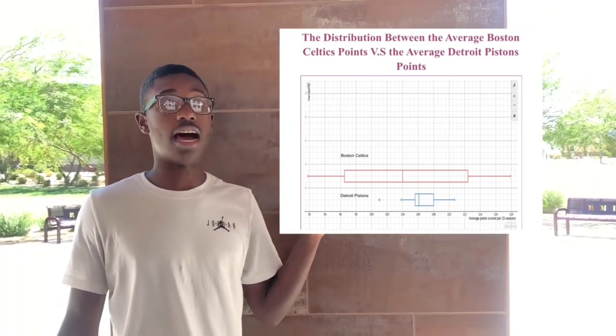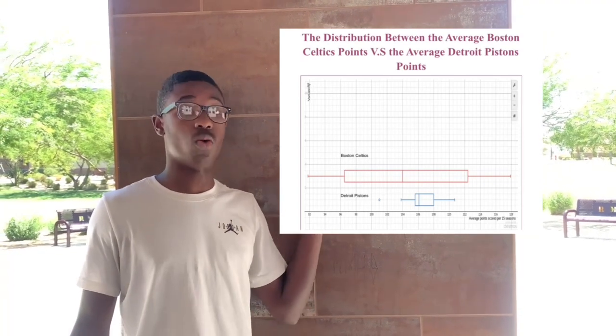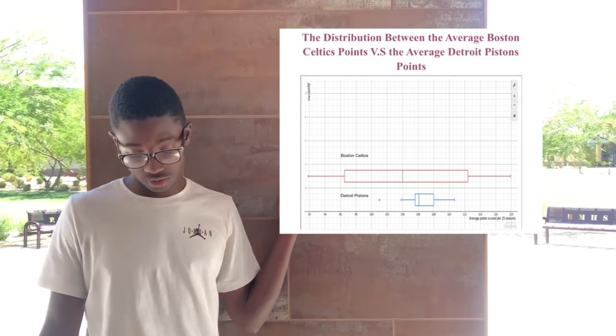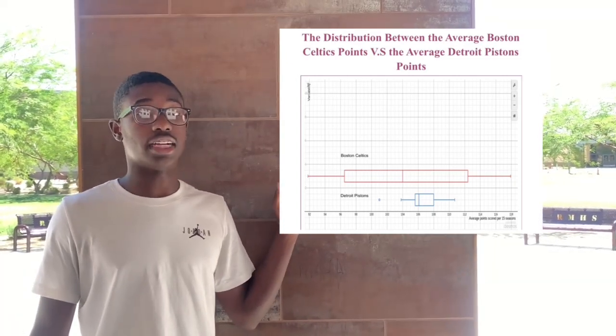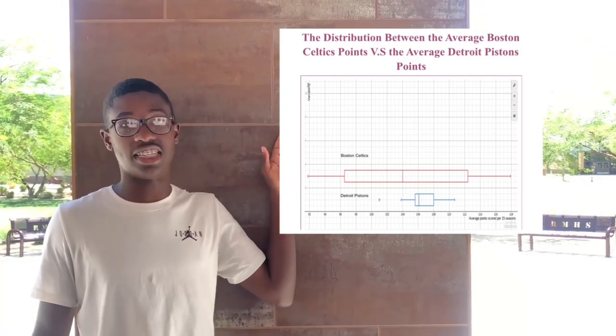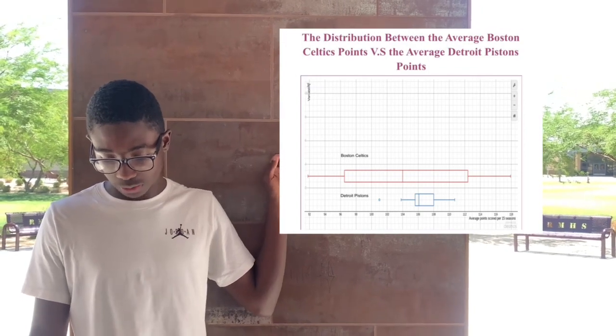Then we move on to the outliers. Boston Celtics, they appear clean, they have no outliers. But then we have one outlier at the Detroit Pistons again, and that's at 91.2. So then we're gonna get into the actual comparison. So first we have the center. So now we have the Boston Celtics right here, who has a center of 106.1 points per game, and then